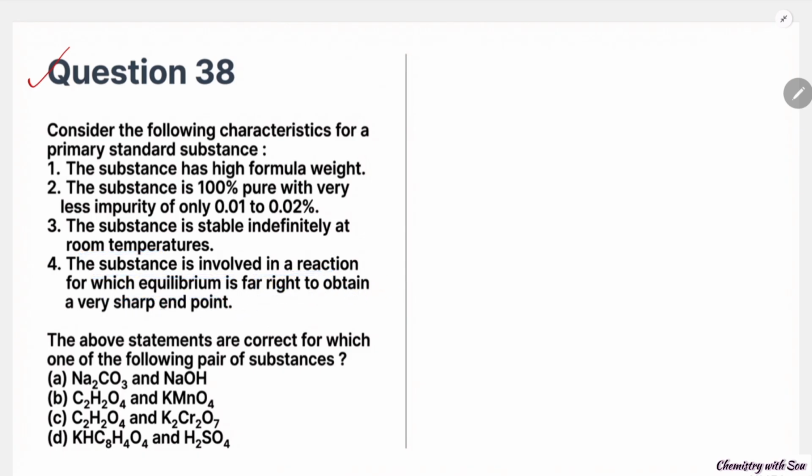So the above statements are correct for which one of the following pair of substances? This is actually true for primary standard substances. You have to find which are the primary standard. So NaOH is not a primary standard. KMnO4 is not a primary standard, this is secondary. Oxalic acid and K2Cr2O7 are both primary standards. So option C is correct.